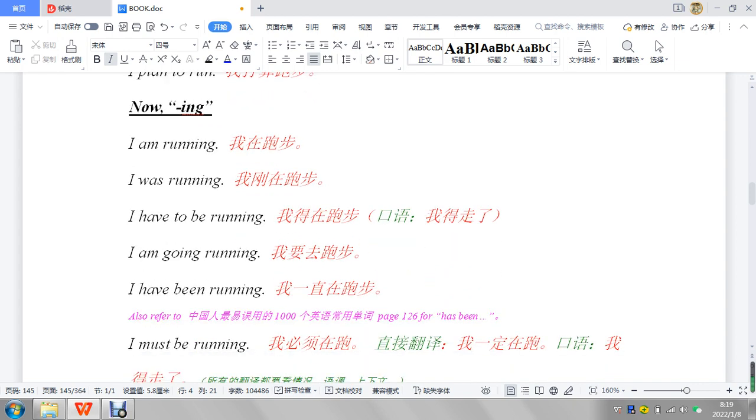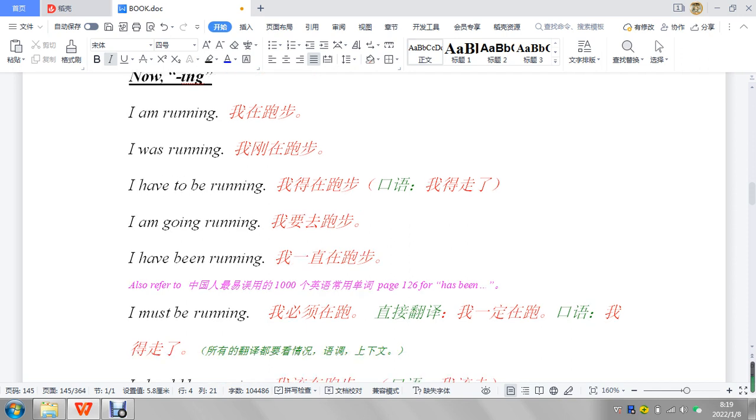Now plus ing. I am running, I was running, I have to be running. Just kind of strange. Yeah, so in oral English, it's like "I have to go." 我得在跑步, I have to be running. So this is the literal meaning.